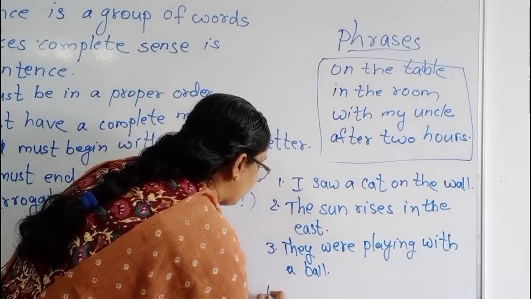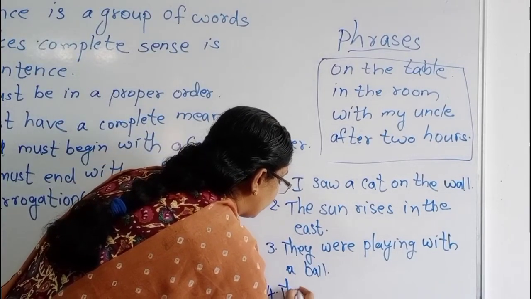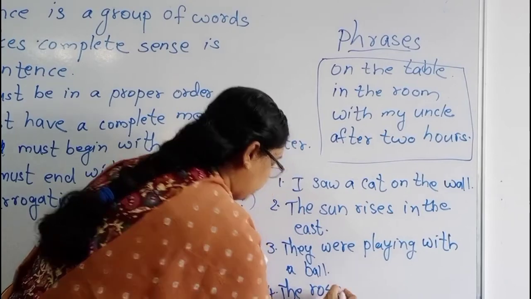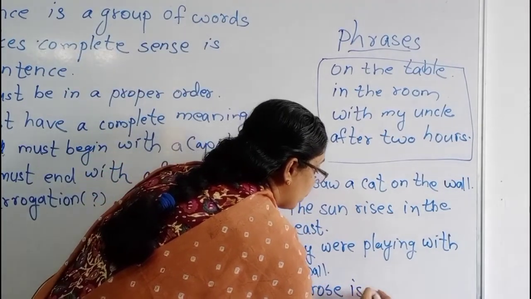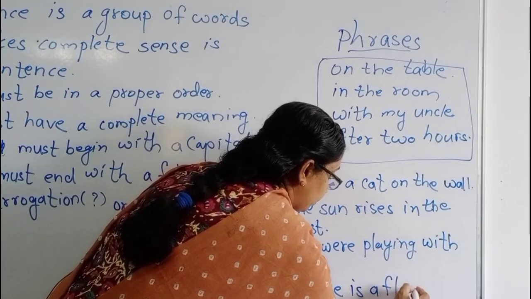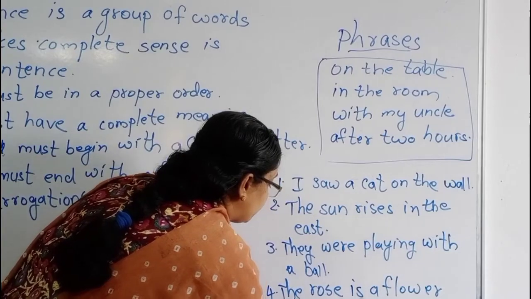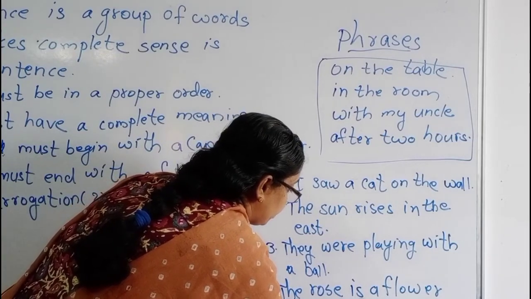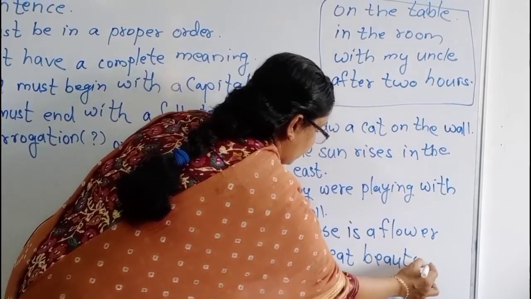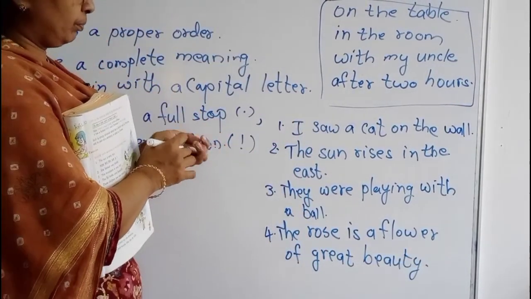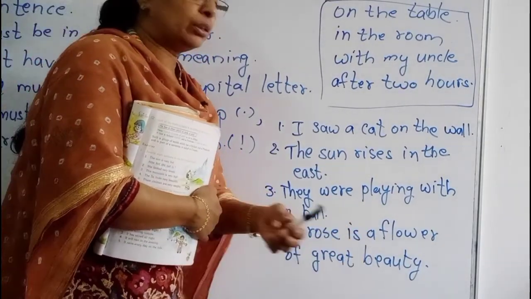The next, number 4: The rose is a flower of great beauty. See, children, the rose is a flower of great beauty.